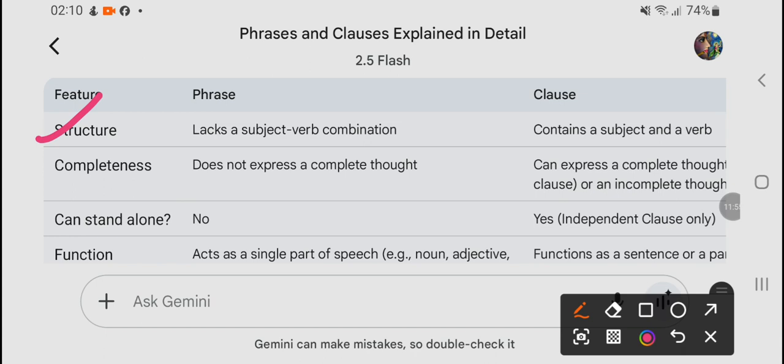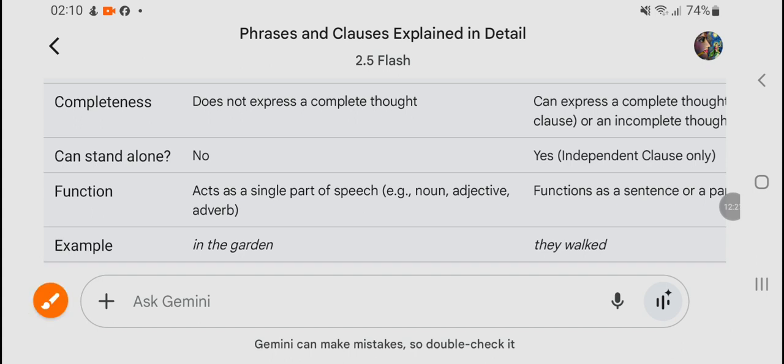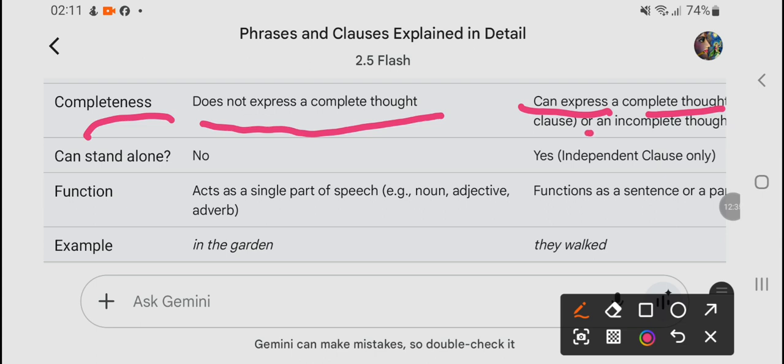As far as structure is concerned, a phrase lacks a subject-verb combination, and a clause contains a subject-verb combination. Then completeness: a phrase does not express a complete thought, while a clause can express a complete or an incomplete thought.